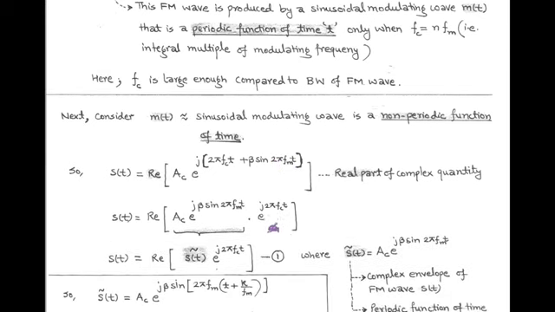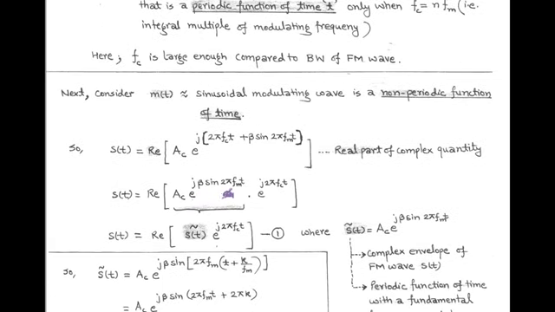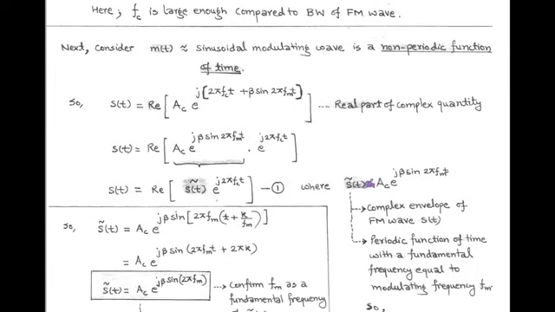Now since the exponential has a power of two additive terms, it can also be written as s of t equals real part of A_C e to the power j beta sine 2 pi f_M t into e to the power j 2 pi f_C t. And the first exponent with A_C is called the complex envelope of the FM wave, denoted by s of t bar. And this complex envelope, that is A_C e to the power j beta sine 2 pi f_M t, is a